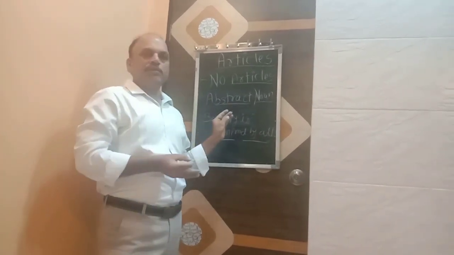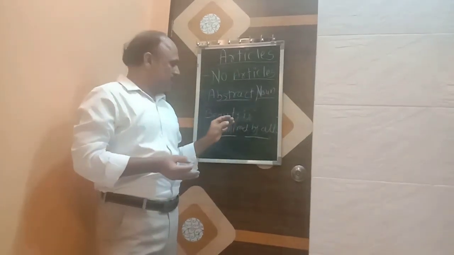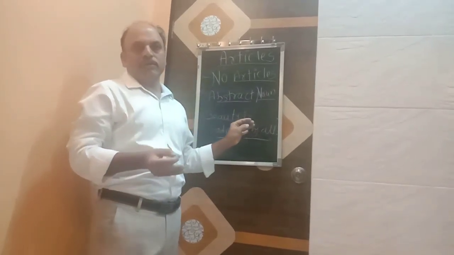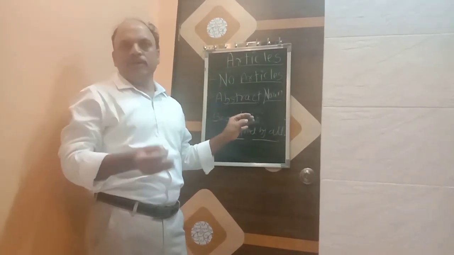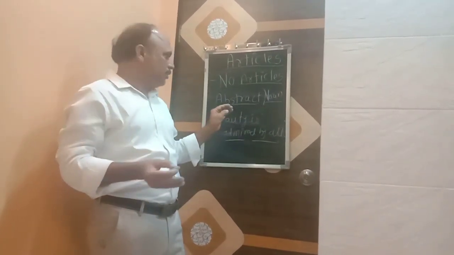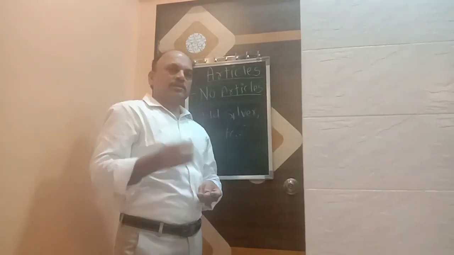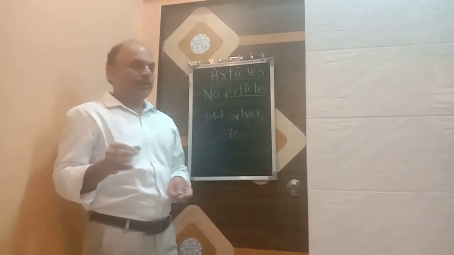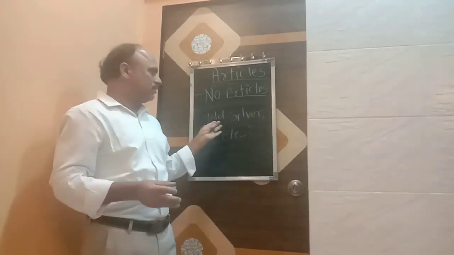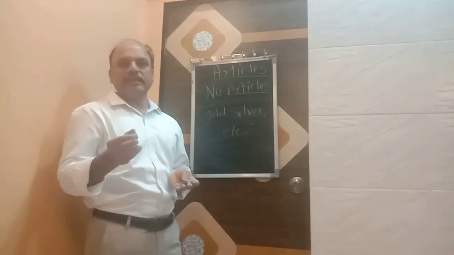Nouns like beauty. For example, beauty is admired by all. Here, no need of using any article before beauty, that is an abstract noun. Also, no need of using any articles before metals like gold, silver, bronze, zinc, etc.